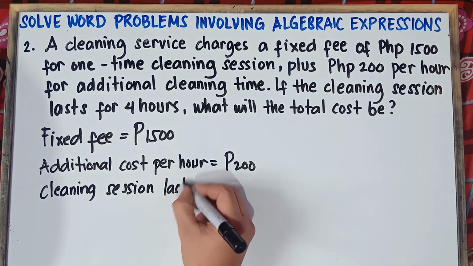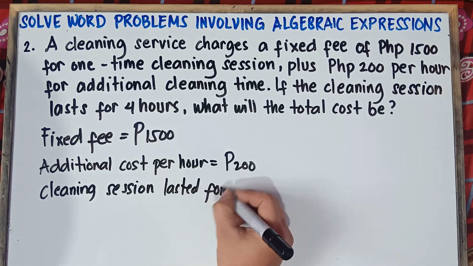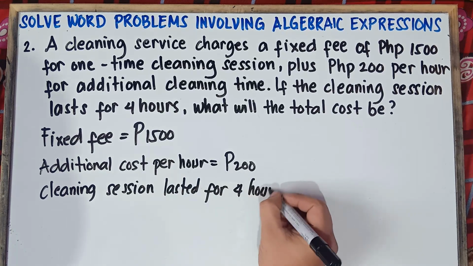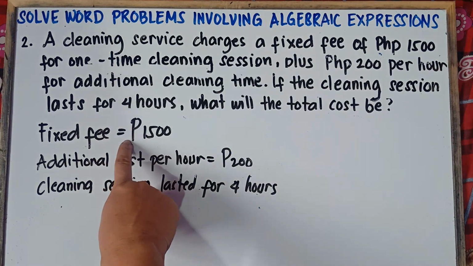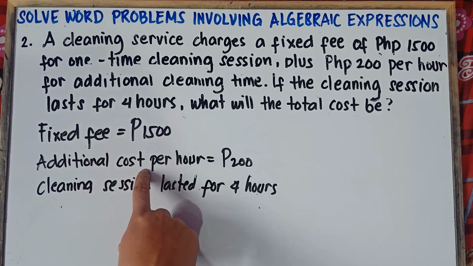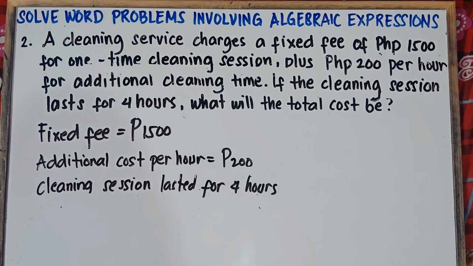So to do the mental math without the algebraic expressions or equations, we can simply add the fixed fee and the additional cost per hour. But the question, class, is what would be the number of additional hours that you will be adding?